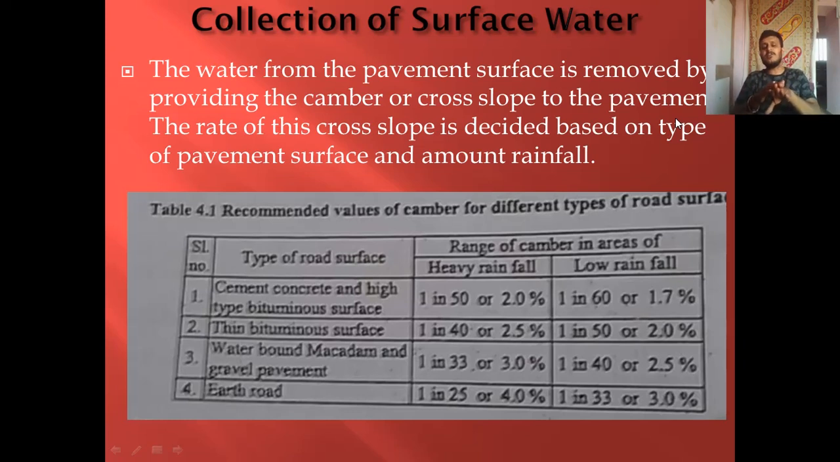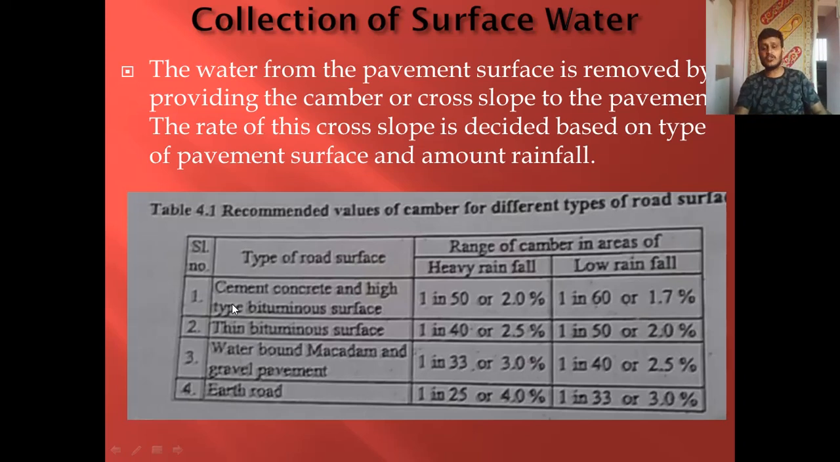So what happens here? As and when rain occurs, the water from this side of the center line will drain to the side drain of this side, and the water on this side of the center line will drain off to this side drain. So now, providing this camber is a very important aspect.